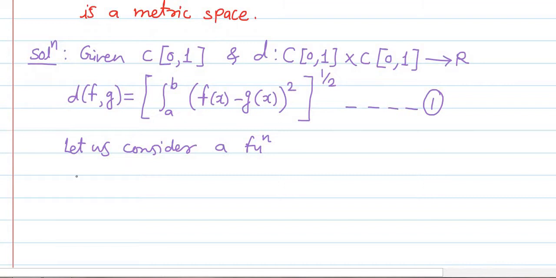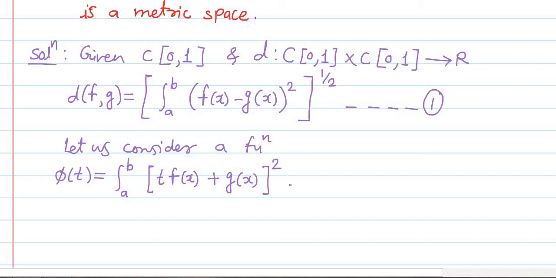Let us consider a function phi of t, which is defined as the integration a to b of [t into f of x plus g of x], this bracket square, dx, where t belongs to the closed interval a to b. If t is any one point in the closed interval a to b, then the phi of t function we have defined in such a manner. Okay, we'll simplify this one.